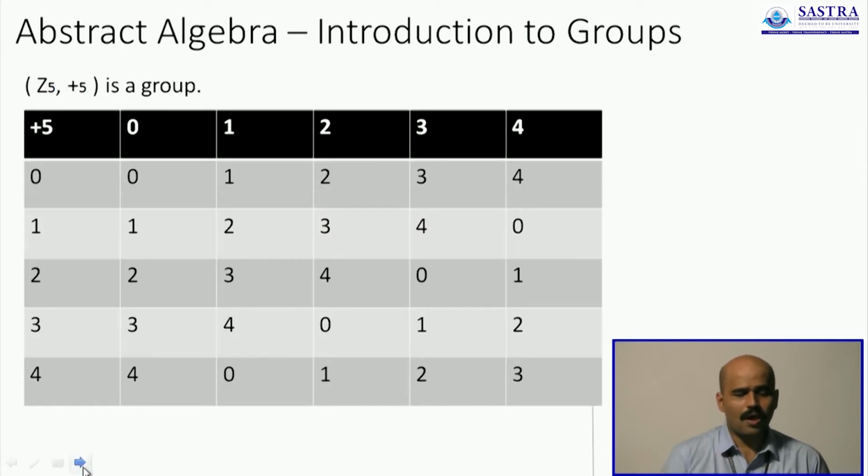We also saw the group with respect to the addition modulo operation with 5 as the base number. The group had 4 elements, and this set also satisfied all conditions required for it to become a group.